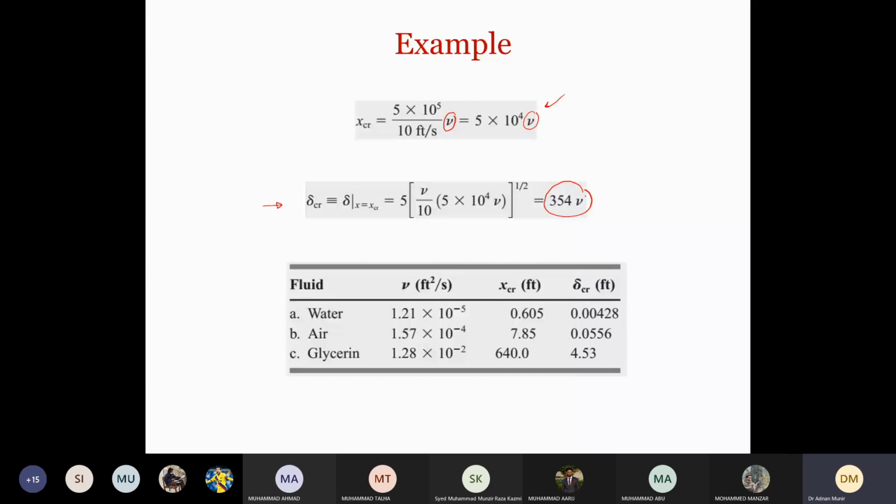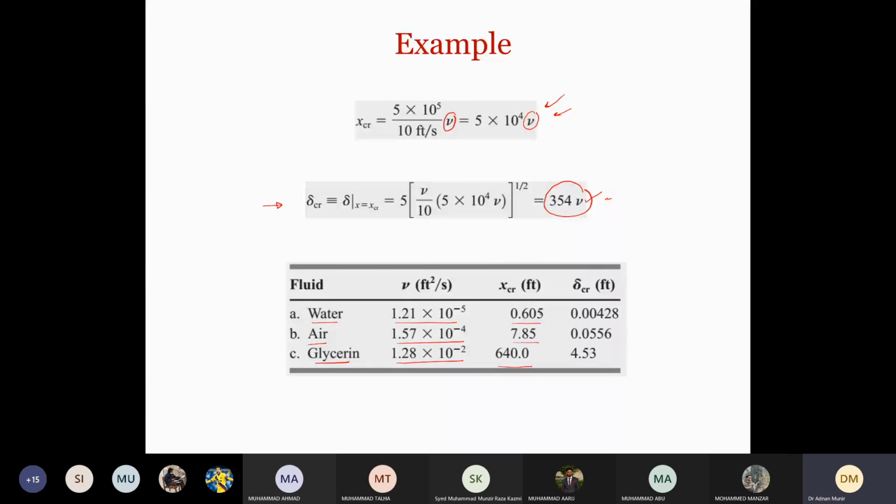We have calculated sigma or boundary layer thickness in terms of kinematic viscosity. And then we know that the kinematic viscosity of water, air, and glycerine at given conditions are these three values respectively. Right now, you can see that the glycerine is the most viscous out of these three, and then now we put these values in these equations, and then we calculate the X critical value for all the three.